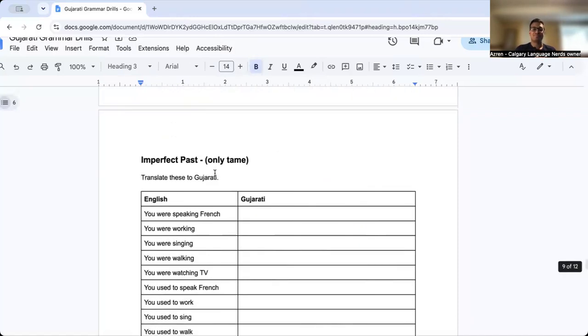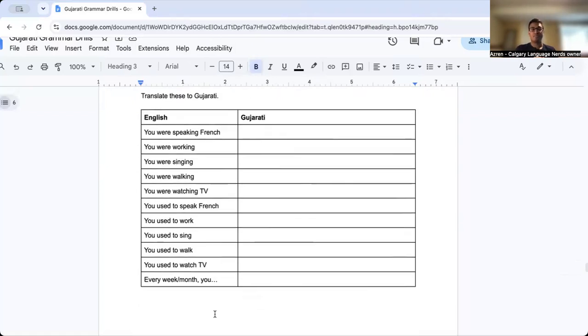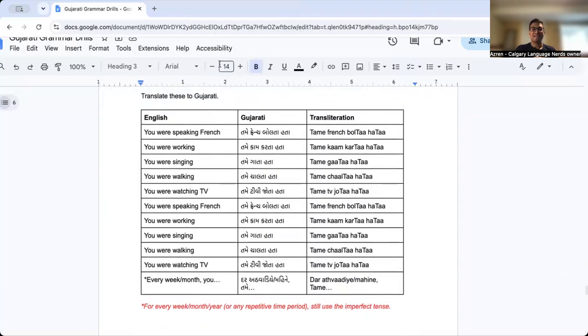Okay, last page. So this is the imperfect past. Oh, sorry, second last page with tame. Tame also only has one option because it's the respectful option. And the respectful option is the same as the plural option. So feel free to work through these. Here's the answer key. Again, nothing crazy here. Tame French boltata, tame kam kartata, tame gatata, tame chaltata, tame TV jhotata, so on and so forth.